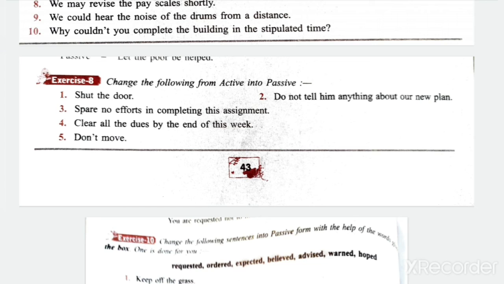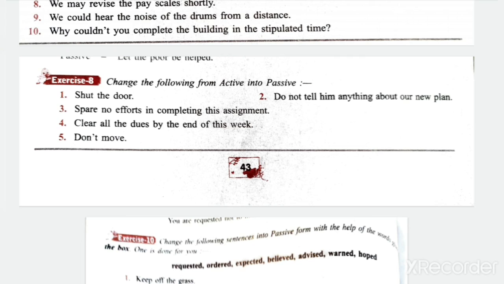I told you that there are various ways to change the imperative sentences into passive, but when the meaning is clear that it is request or order or warning or expectation or hope, then you will use that verb only. But here it is possible to write efforts should not be spared in completing this assignment.